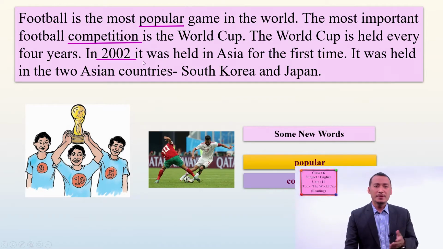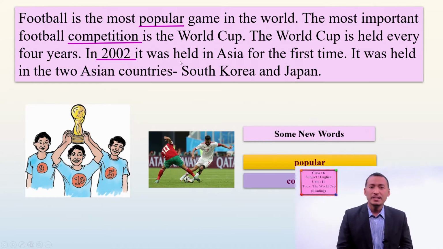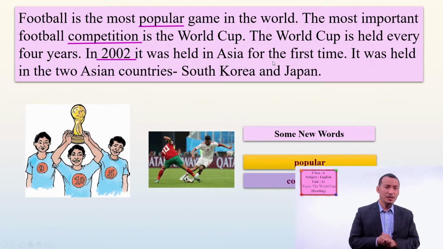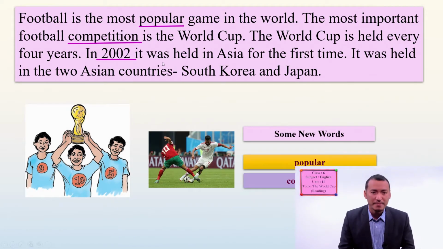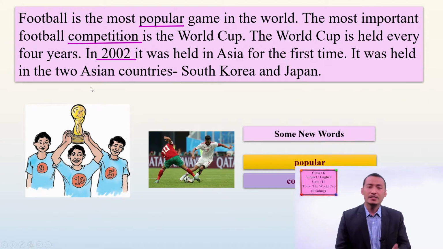Okay, so in 2002, it was held in Asia for the first time. In Asia, there were no other previous World Cup games in these countries. So it was the first time in 2002. It was held in the two Asian countries. They were South Korea and Japan.